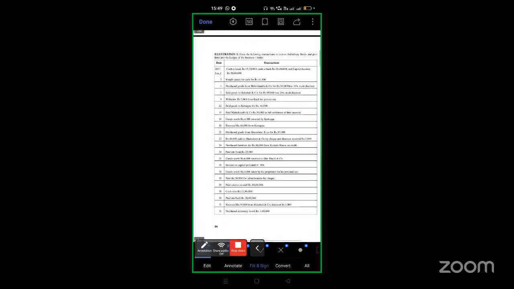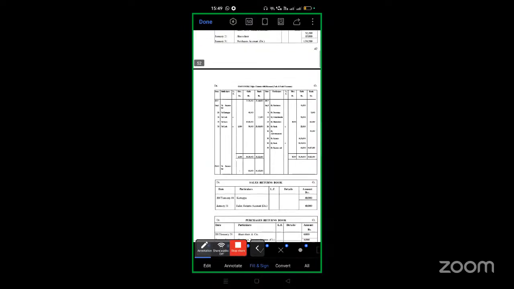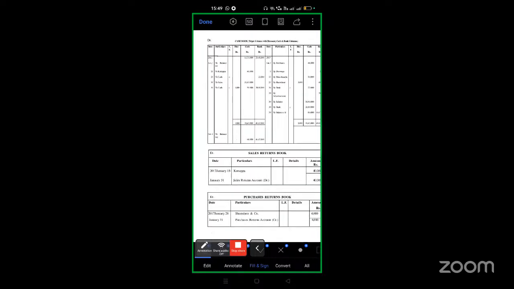Just look at that. See, this is all cash: sales, advertisement, salaries, payments received, drawings. And the difference would be the cash balance that is available with us in our business.